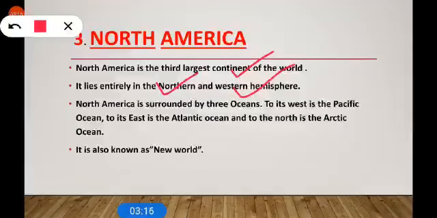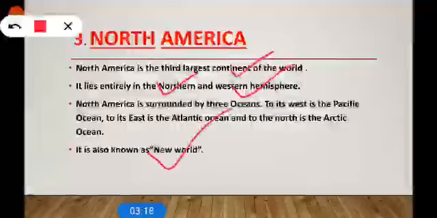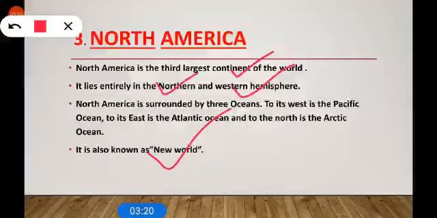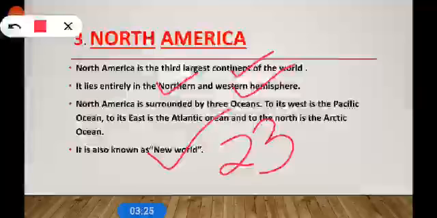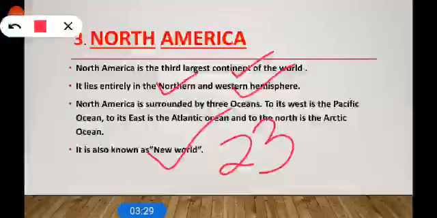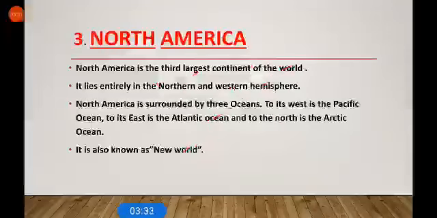It is also known as the New World because it was discovered very late and it includes 23 countries in it, like US, Canada, Mexico, Cuba and so on, in which United States is the richest country.